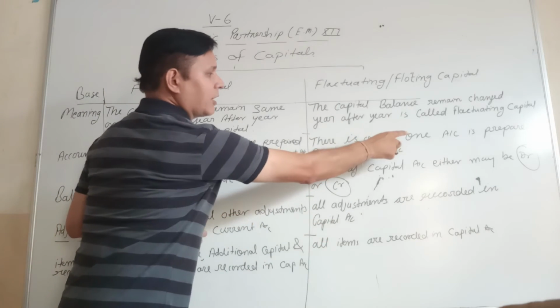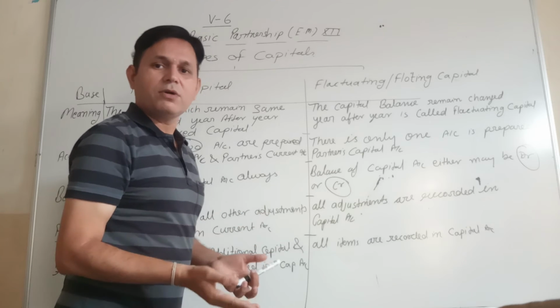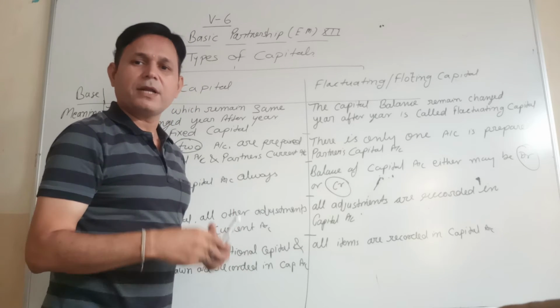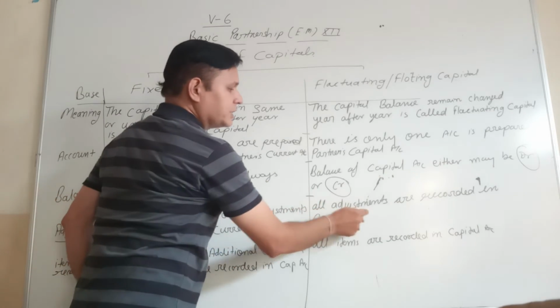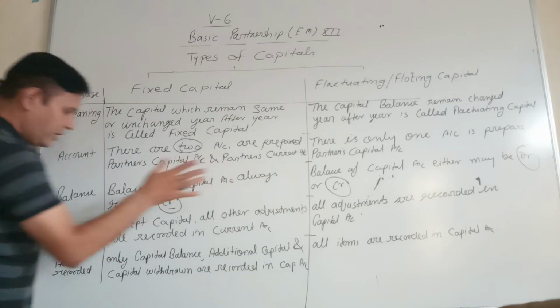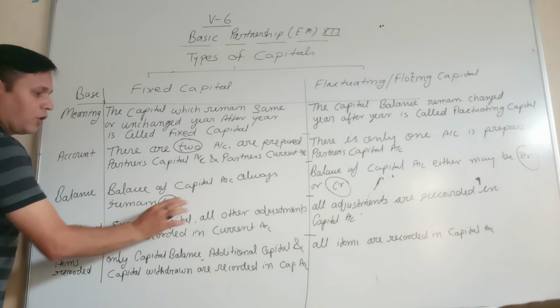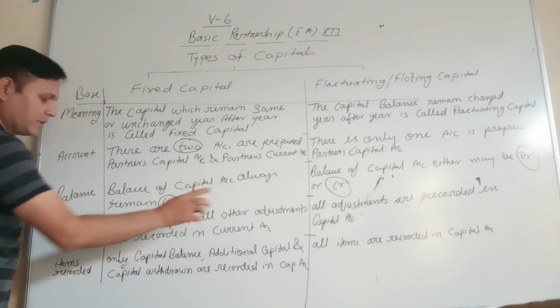In fluctuating capital we are preparing only a single account. If you are maintaining only one account, then all the adjustments related to capital and other items will be recorded only in capital account. All adjustments are recorded in capital account here, and in fixed capital, except capital, all other adjustments are recorded in current account.